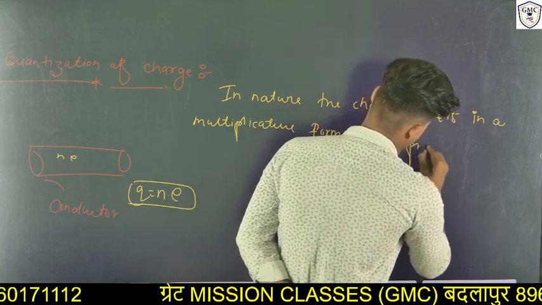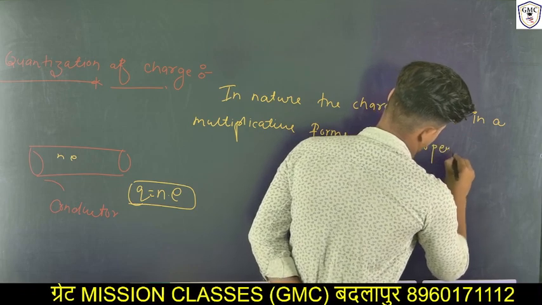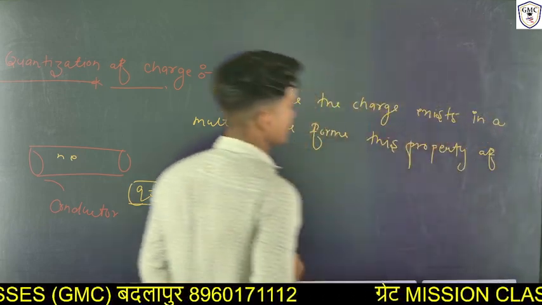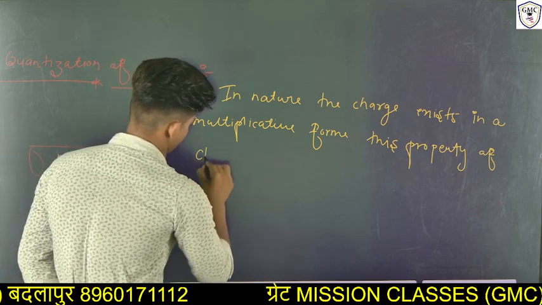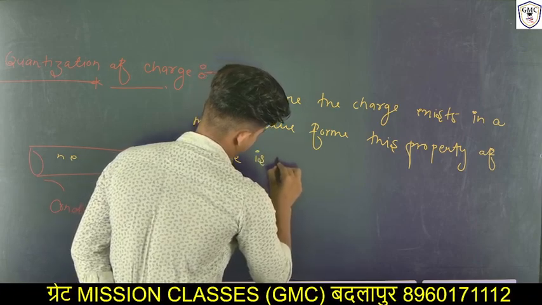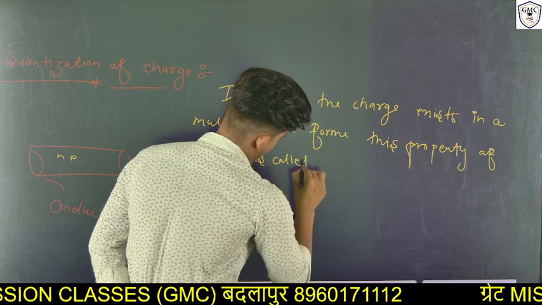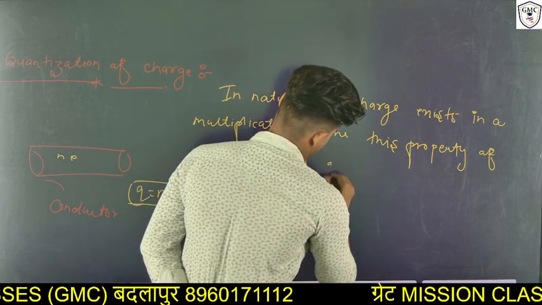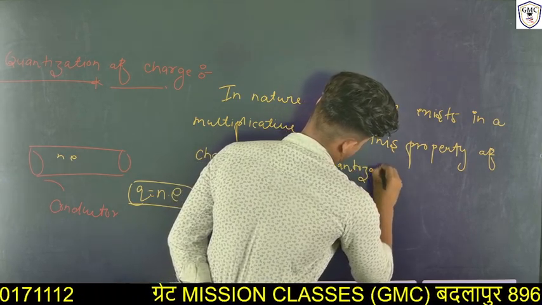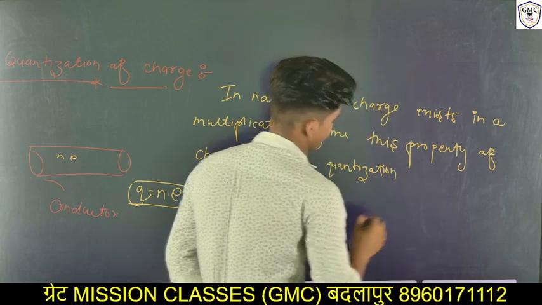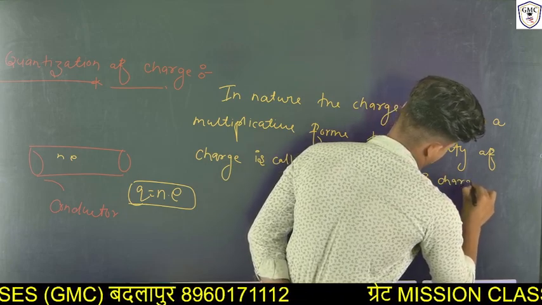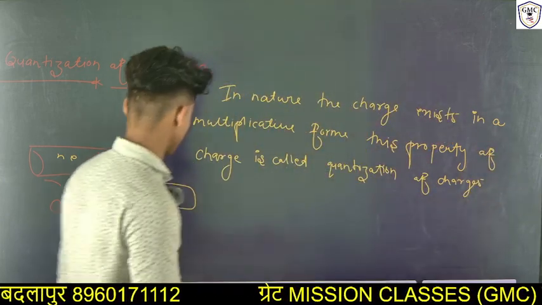This property of charge is called quantization of charges.